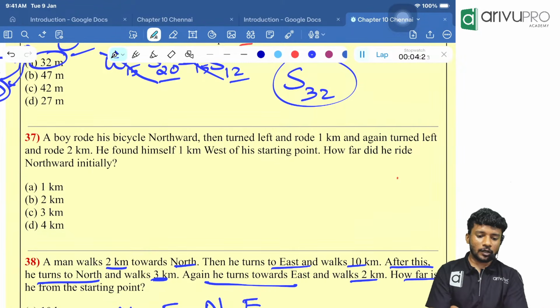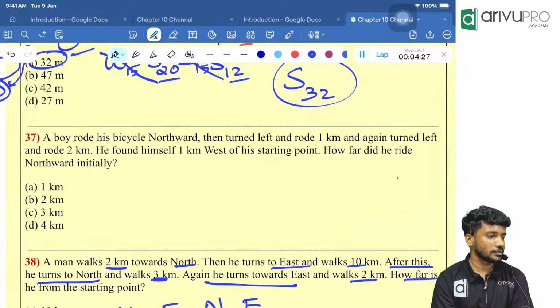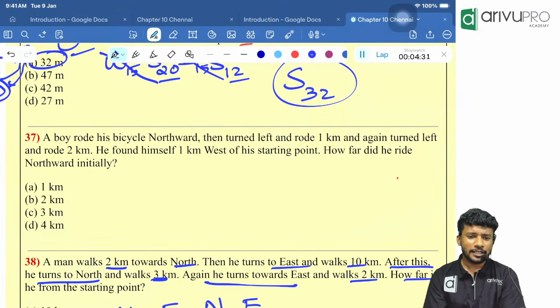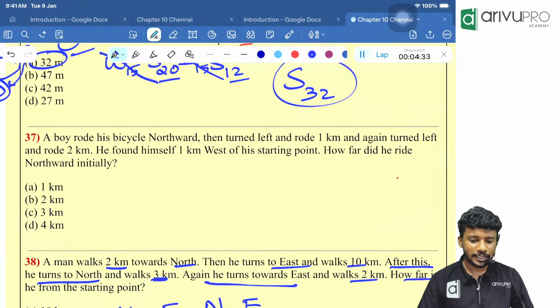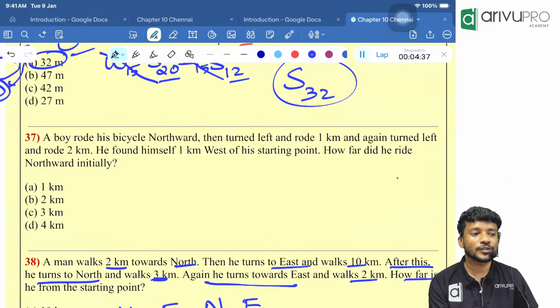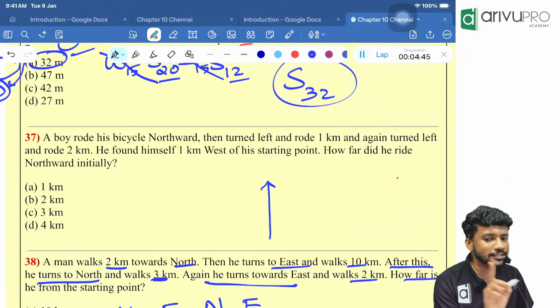A boy rode the bicycle northward. What do you mean by boy rode the bicycle northward? Is going in the north direction. Is the direction given over here, is the distance given? No, nothing is given. So the boy is going initially in which direction? The northward. Okay, direction is given, distance is not given.